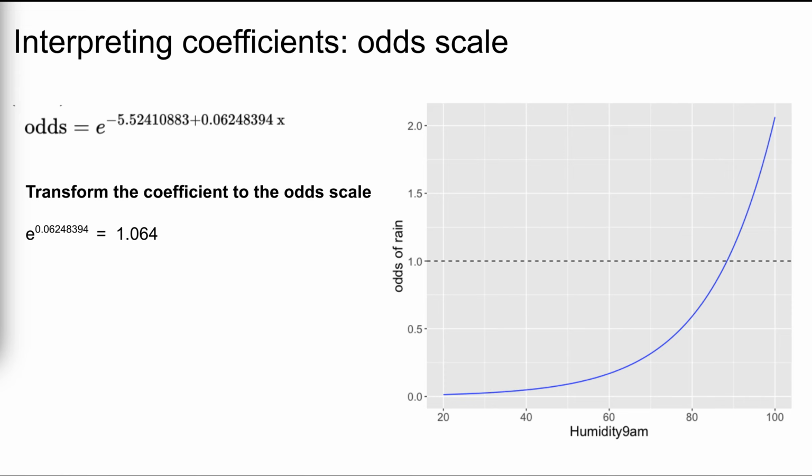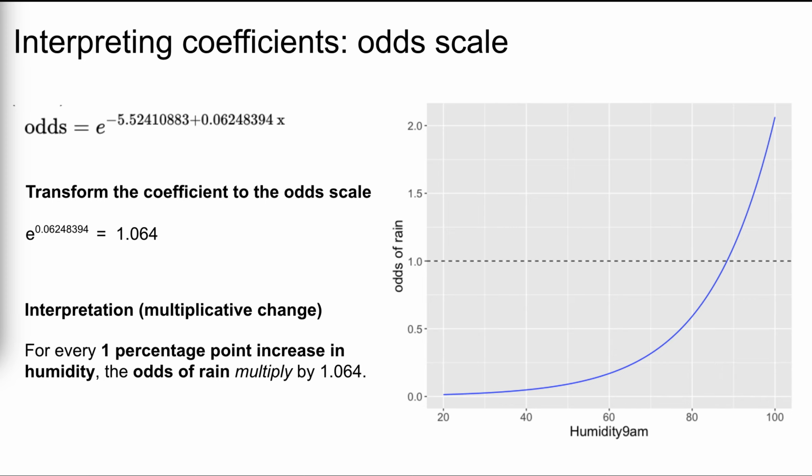To calculate this multiplicative change, we can exponentiate the humidity coefficient. The result is 1.064. Specifically, for every 1 percentage point increase in humidity, the odds of rain multiply by 1.064. Let's consider this for a more meaningful 10-point increase in humidity.